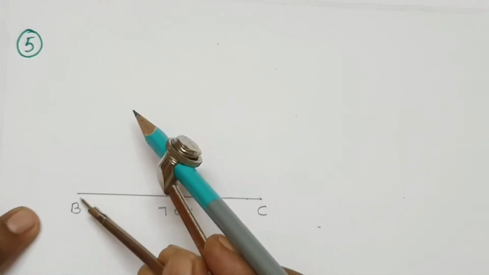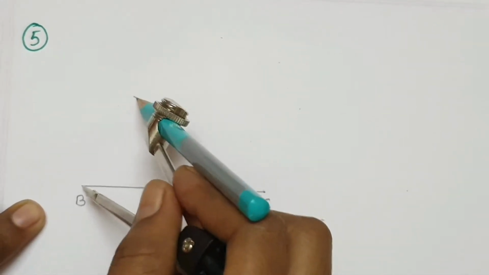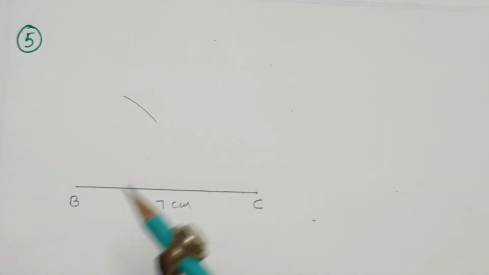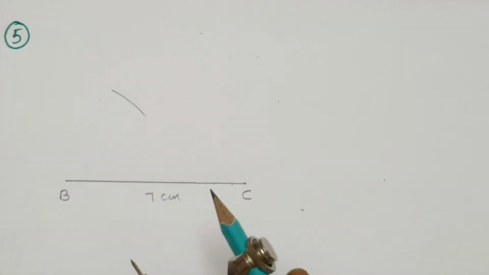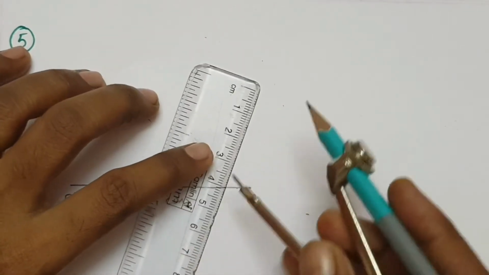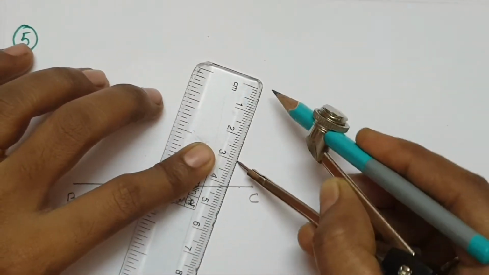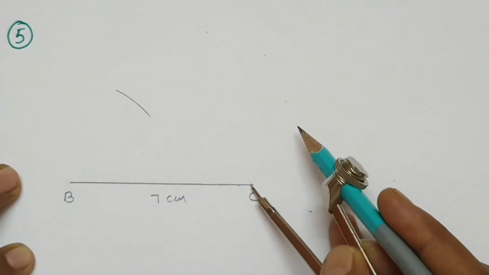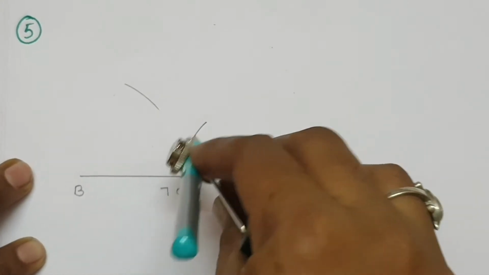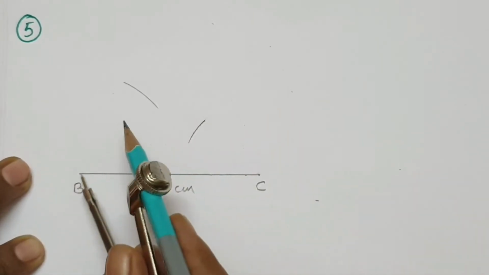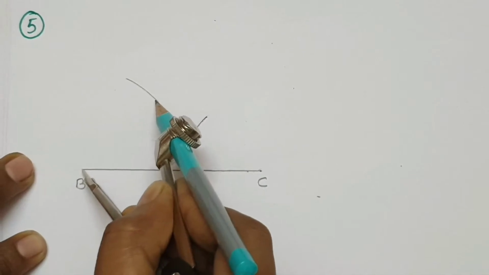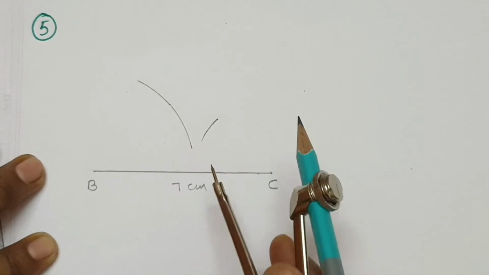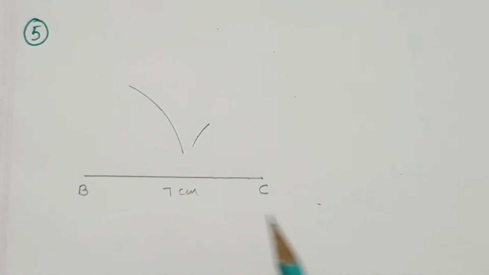With B as center, draw an arc of 4 centimeters. And next, CA 3 centimeters. Take 3 centimeters. This is 3 centimeters. Here observe these 4 centimeters. So these two arcs are not intersecting, which means we cannot construct a triangle.